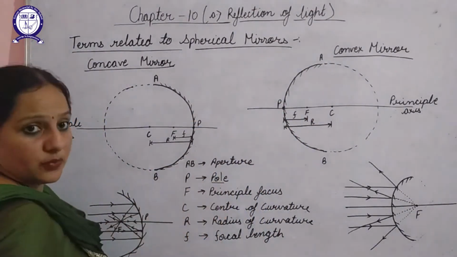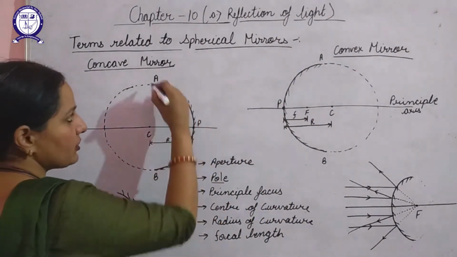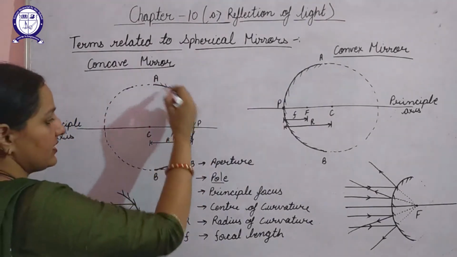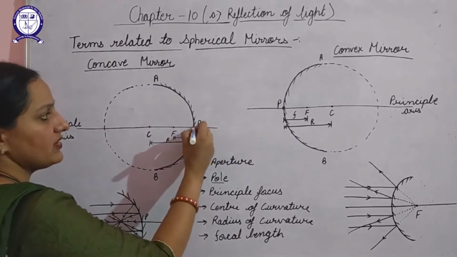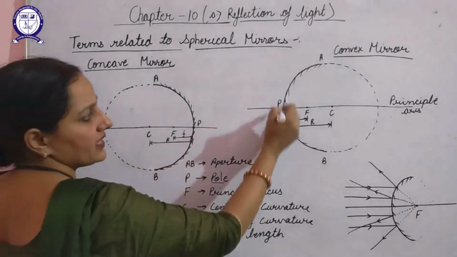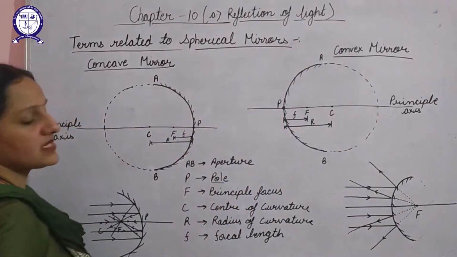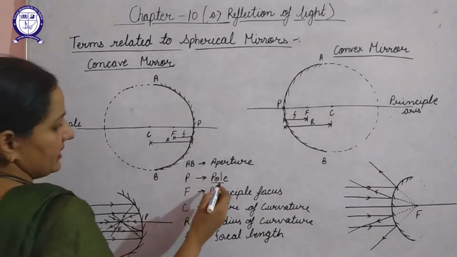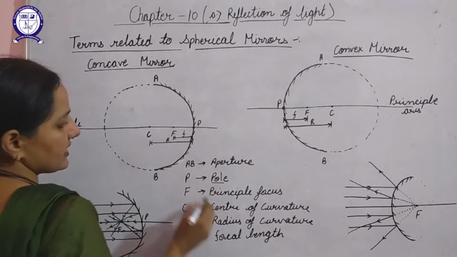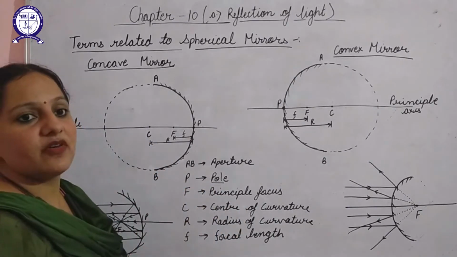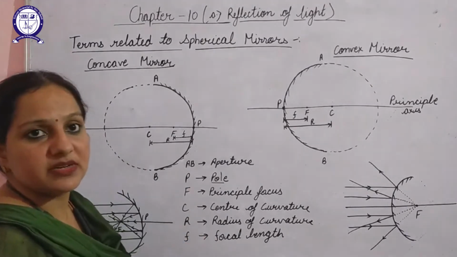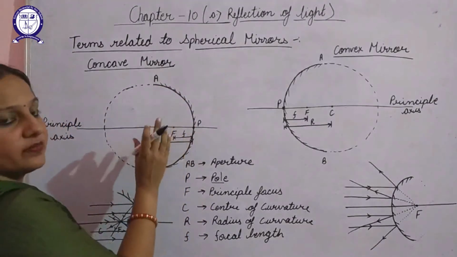Next one is pole. Pole is the midpoint of the reflecting surface. Here AB is the reflecting surface, so P will represent its midpoint, and here also. So P here represents the pole. Next one is C, that is the center of curvature. Center of curvature is the geometrical center of this hollow sphere of glass.